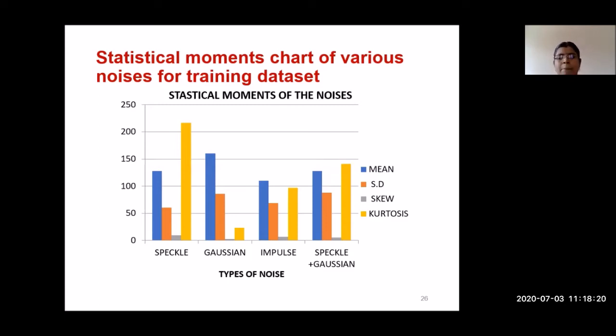So like the impulse noise, speckle and Gaussian, and the combination of speckle and Gaussian. Based on this kurtosis value, once you identify the kurtosis value of a target image or a given new image, you can easily say what type of noise is present in the given image. This is one of the processes I have chosen for identifying the type of noise present in the image.